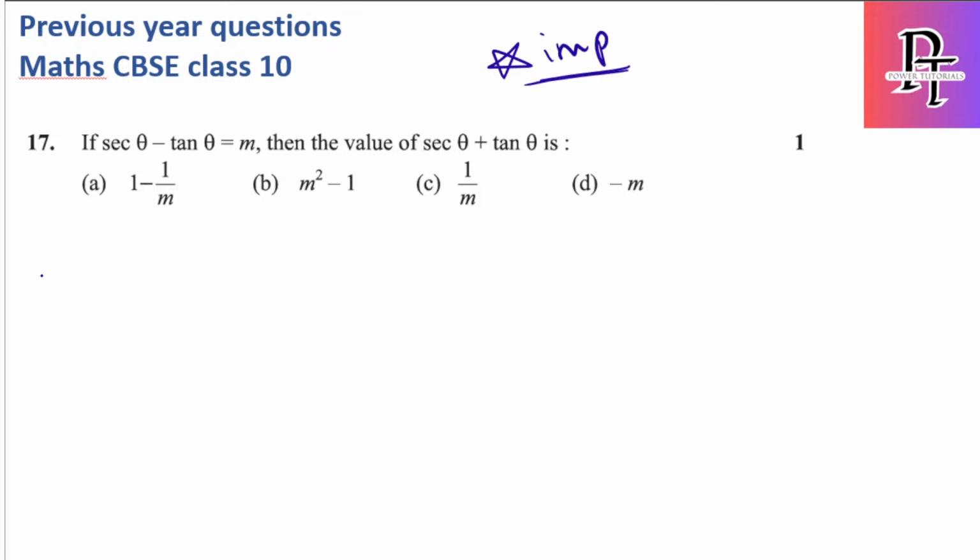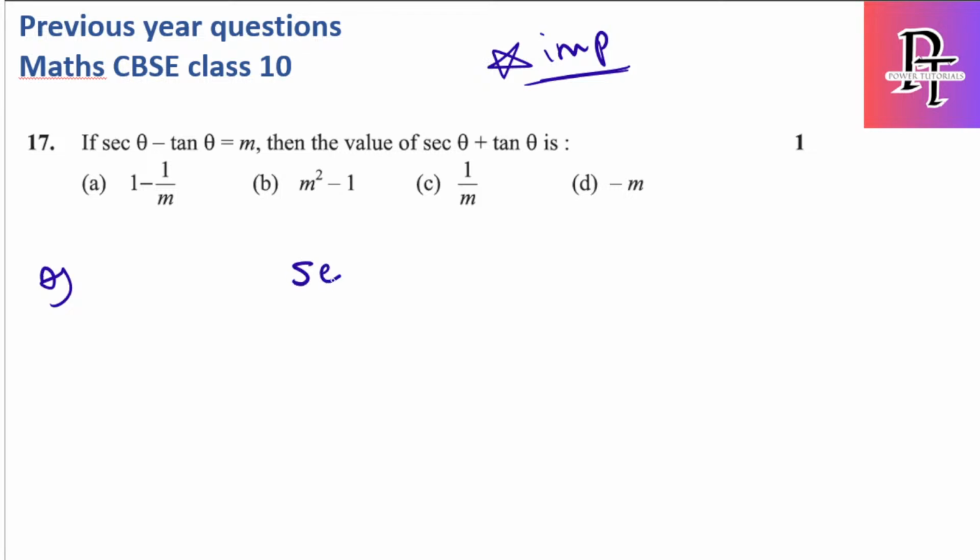So how they will ask you is, they will simply say sin theta minus tan theta or cosecant theta minus cot theta or 1 minus sin theta. In that way they will provide you and they will give you the value m. They are asking the other value. So simple for this, if sin and tan are mentioned, just use second identity. If cosecant and cot are mentioned, just use third identity. If sin and cos are mentioned, just use first identity. So here sin and tan. So I have to use second identity.